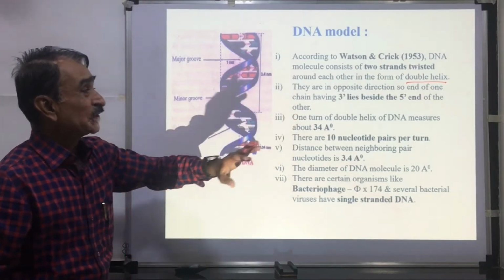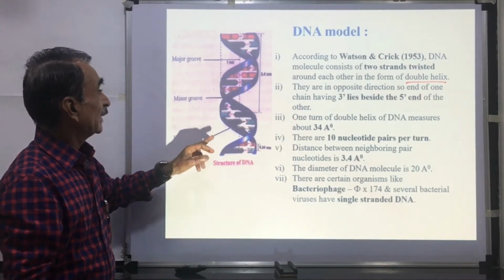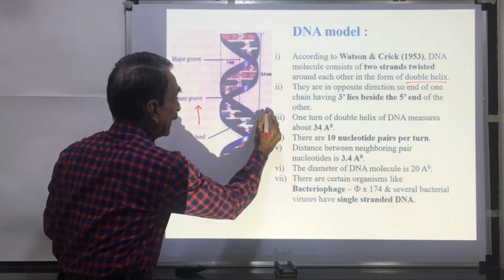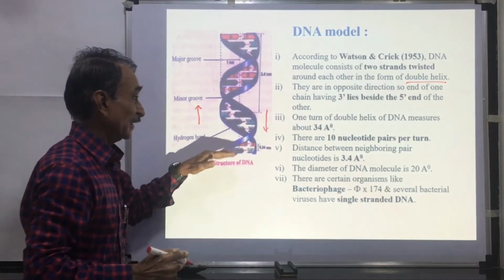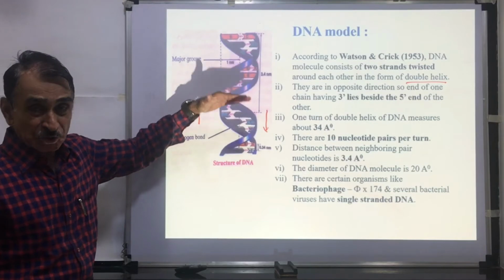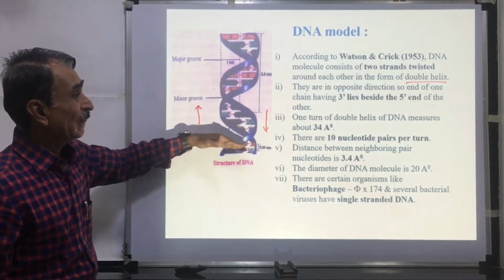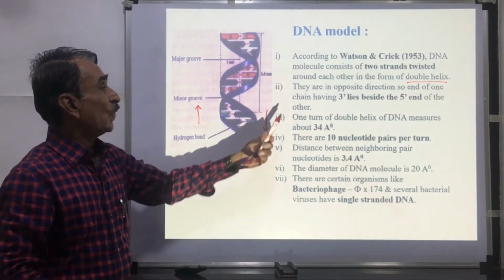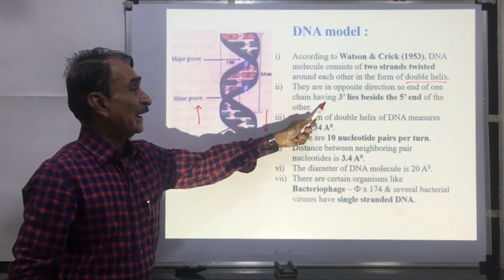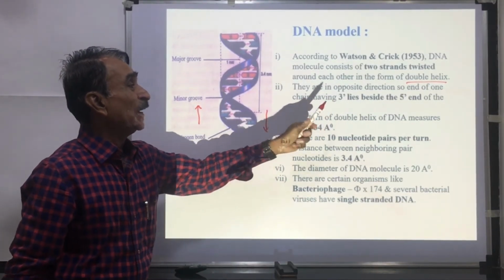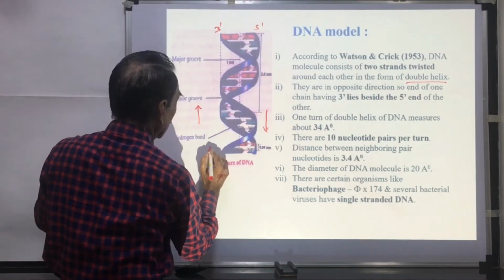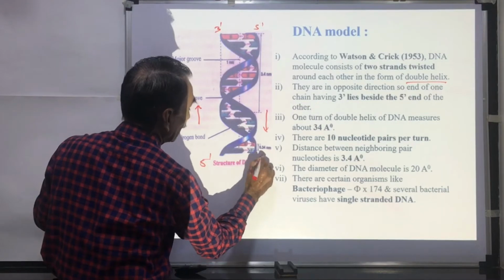They are in opposite directions. Here one is in the upward direction, another is in the downward direction. This situation is known as anti-parallel. You can see that they are in opposite directions. So one end of a chain having 3' lies beside the 5' end. Here there is a 3', here there is a 5'. Here there is a 5', here there is a 3'.